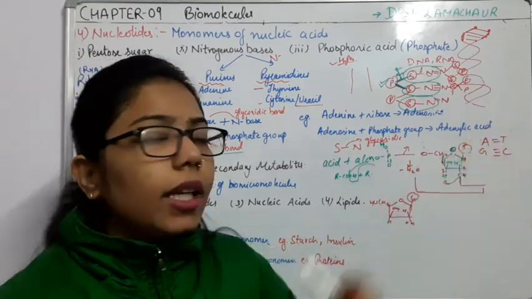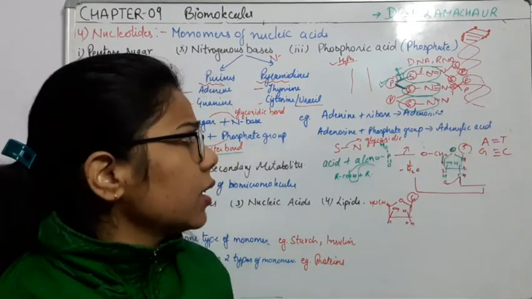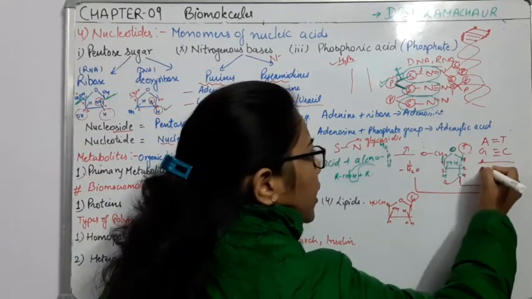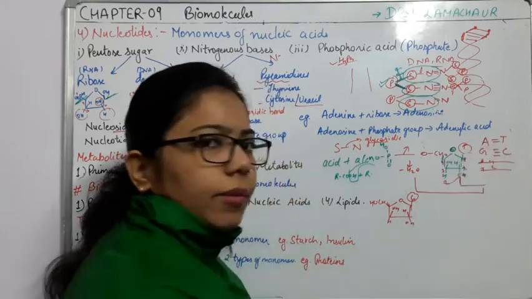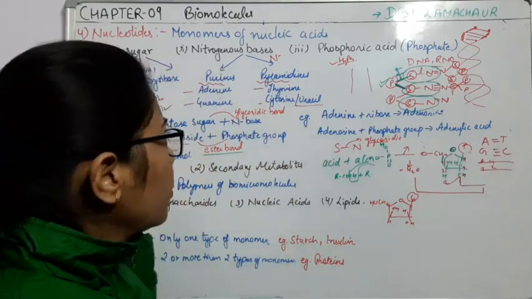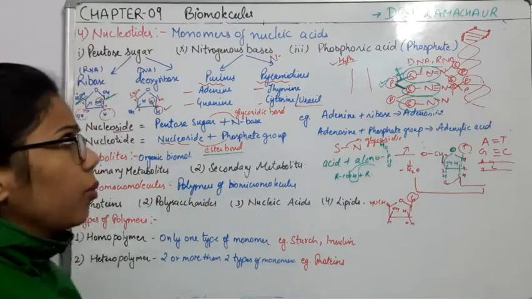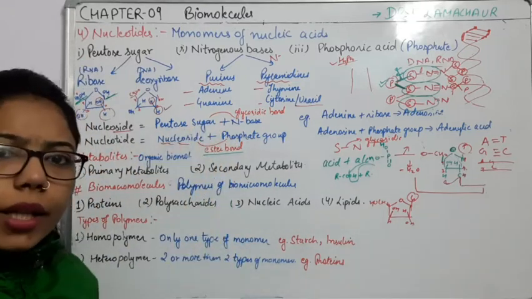So A with T, G with C, and like this the two strands are combined, A, T, G, C, like this.